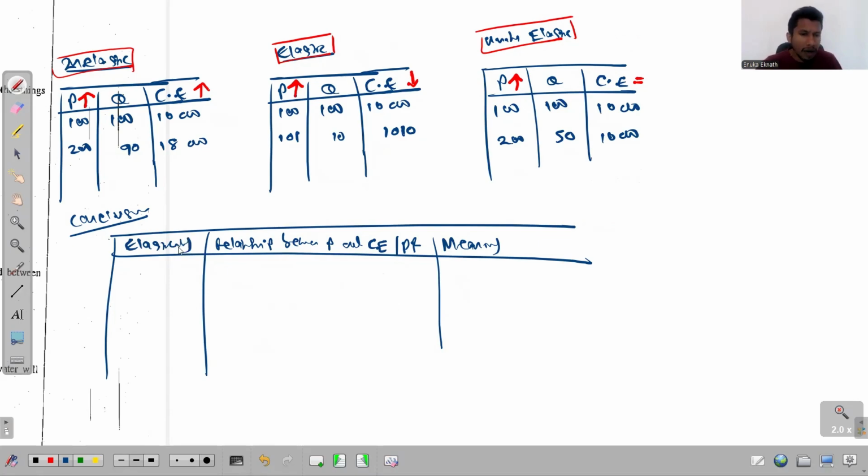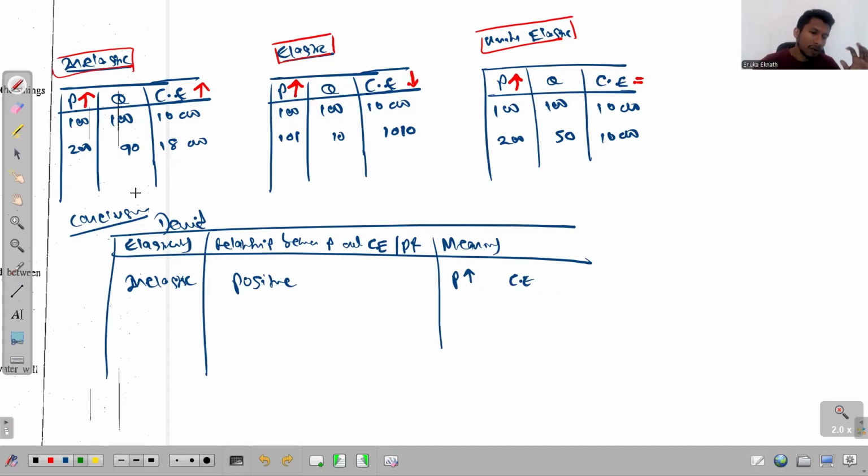Let's take the first one, because the first one is inelastic. So this has to be demand elasticity. If the demand is inelastic, as we discussed here, when the price increases, consumer expenditure also increases, which means we have a positive relationship. And the meaning is this: when price increases, consumer expenditure decreases. So that's the meaning. If not, on the other side, we can write if price decreases, consumer expenditure, my mistake.